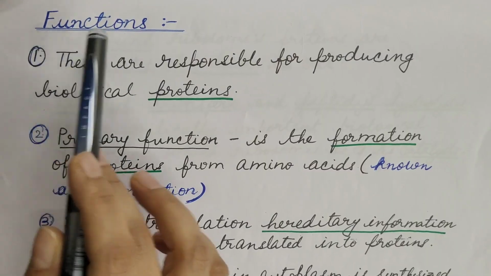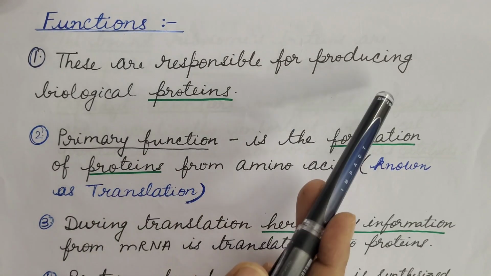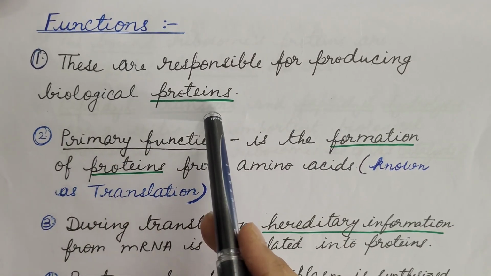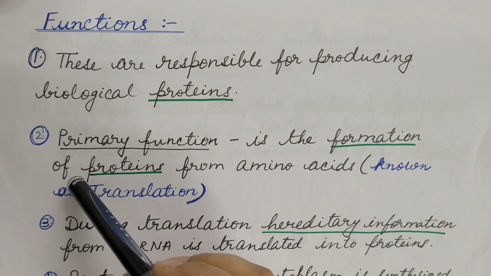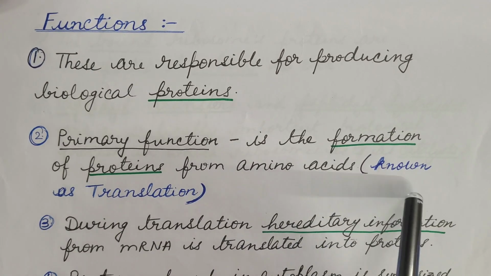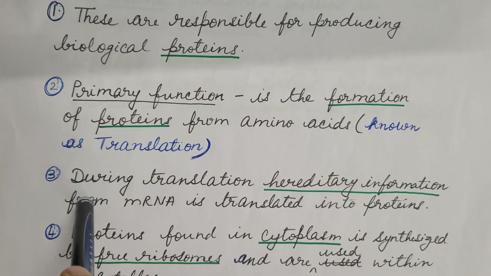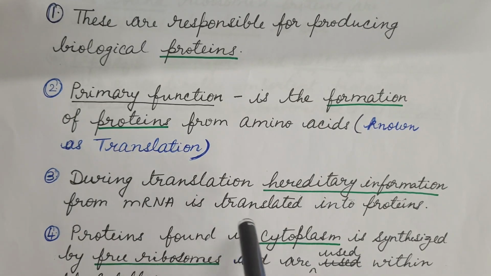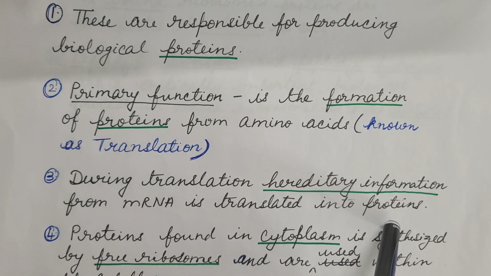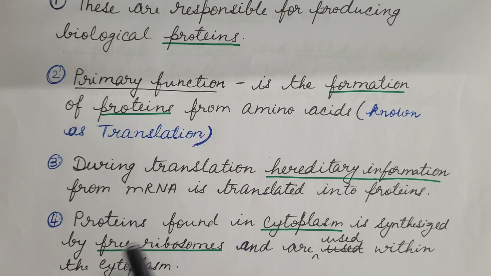Now the functions of ribosomes. These are responsible for producing biological proteins. The primary function of ribosomes is the formation of proteins from amino acids, known as translation. During translation, hereditary information from messenger RNA is translated into proteins by ribosomes.